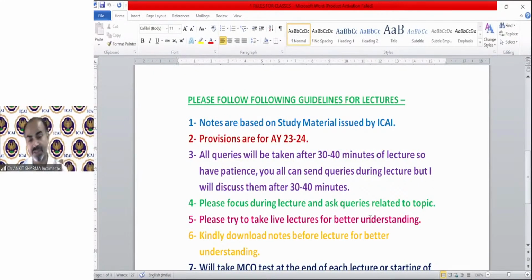If it's a 15 or 16 marks question, which is compulsory, question number 1, in the examination, I personally believe very few are able to solve it completely correct. Very few are going to get 16 out of 16. I'm not saying it's difficult, but it happens because it is connected with a lot of provisions of the income tax together. So we might skip 1 or 2 provisions, or solve 1 or 2 provisions wrongly.